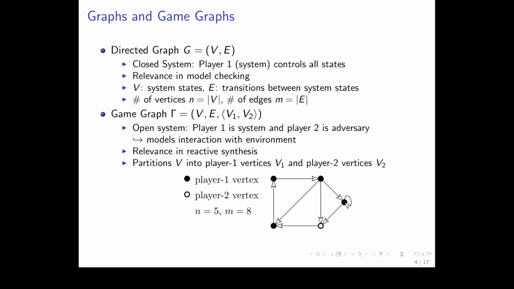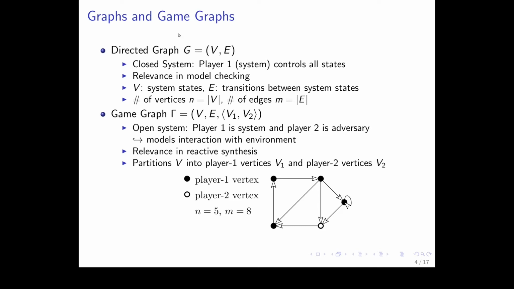We consider, first of all, a directed graph, which models closed systems, that is, where player one, or the system, controls all states. This has relevance in model checking, as we just discussed. Here, the vertices represent the system states, and the edges are transitions between the system states. The number of vertices is n, and the number of edges is m.